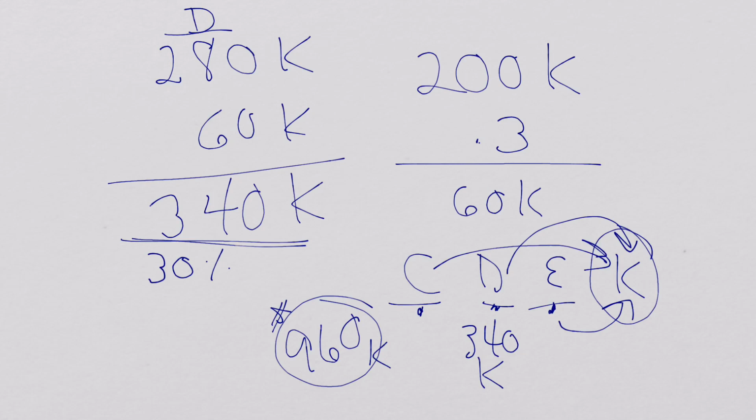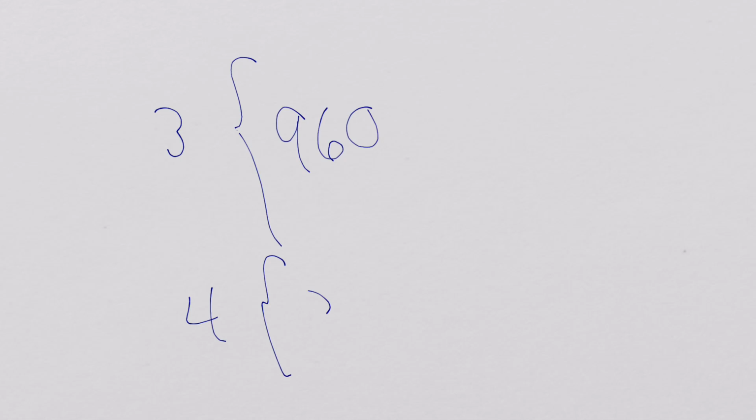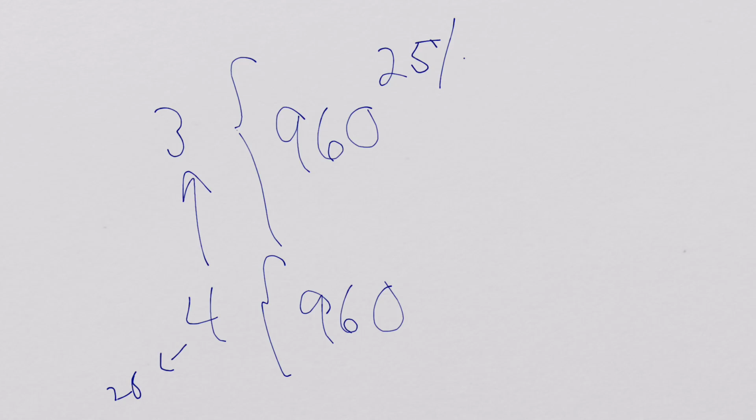To show you another way, we have 3 at 960, but now we've got to make 4 equal 960. So of the 3, they're all going to give up 25% each in order to work it out, where the fourth one coming in is at 25%. So that should be a 5.